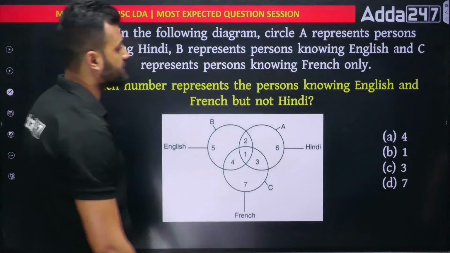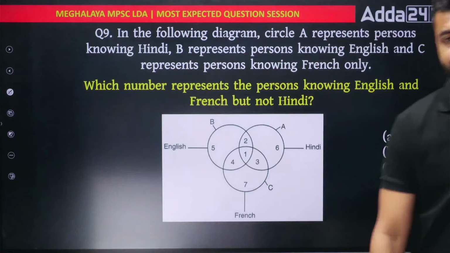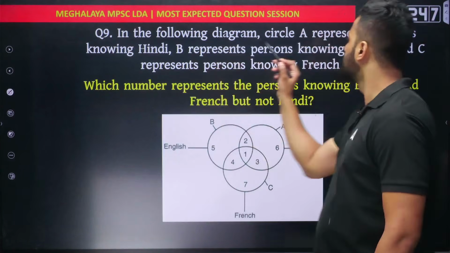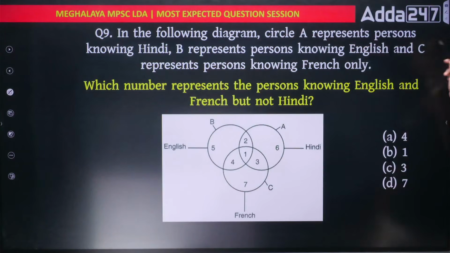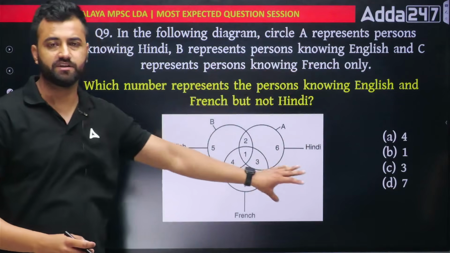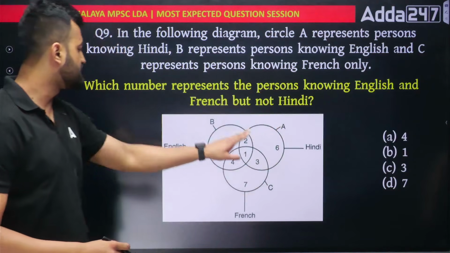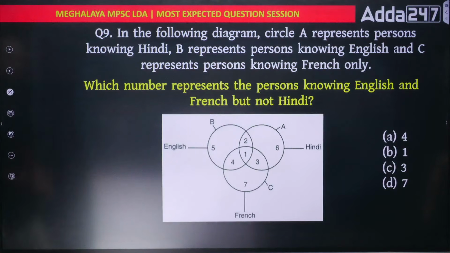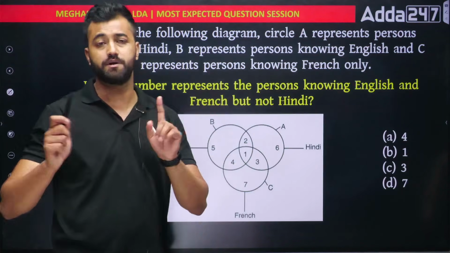Next, question number 9. Okay, this is Venn diagram. Okay, logic based Venn diagram. In the following diagram, circle A represents person knowing Hindi. Okay, they have already written out here, so I don't have to read. See, this is Hindi, this is English, and this is your French. Right, okay. Which number represents the person knowing English and French but not Hindi?